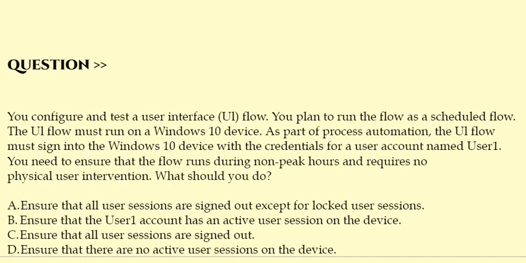As part of process automation, the UI flow must sign into the Windows 10 device with the credentials for a user account named User1. You need to ensure that the flow runs during non-peak hours and requires no physical user intervention. What should you do? Option A.